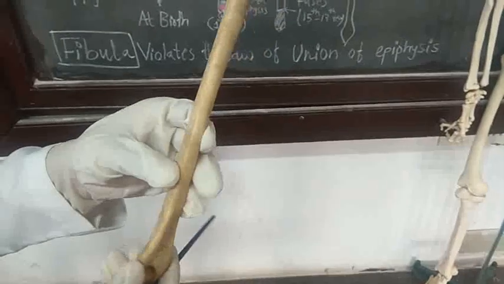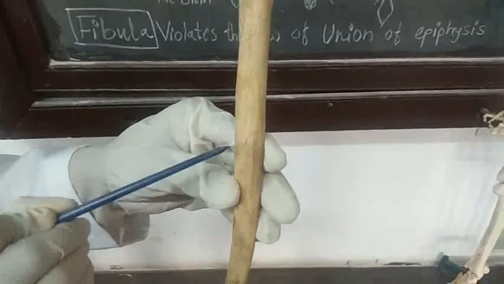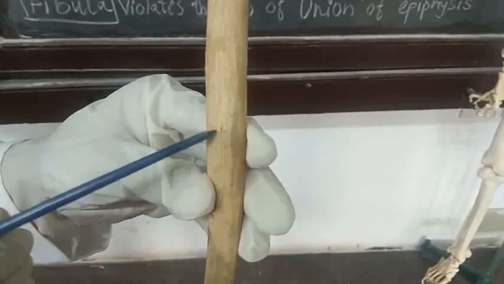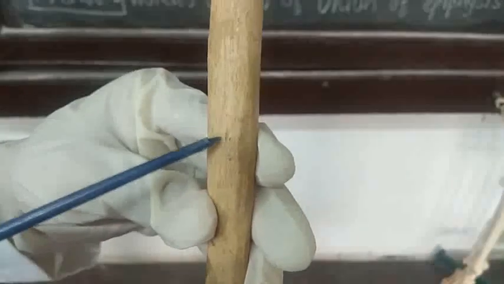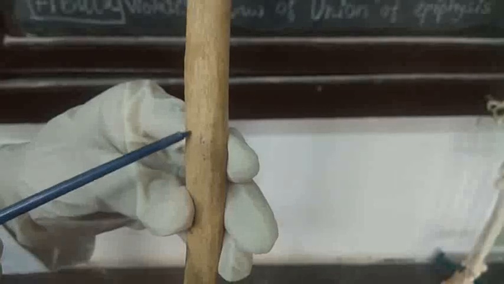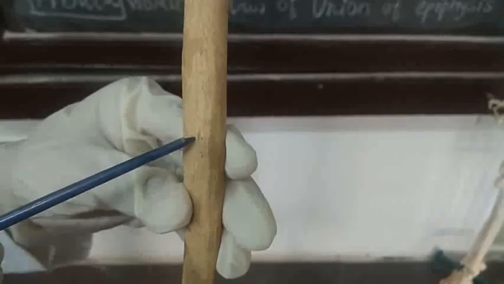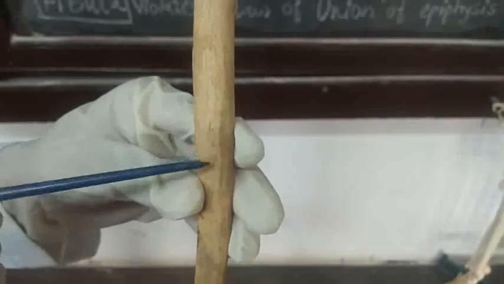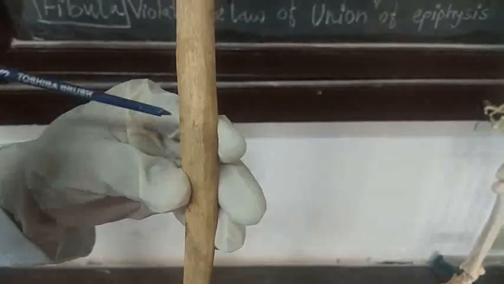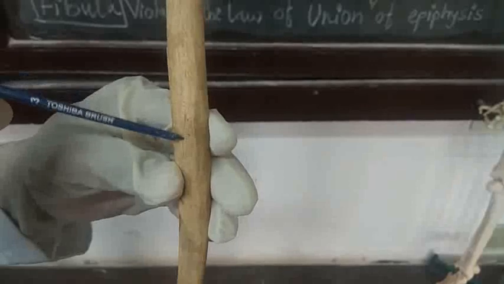So, this is the humerus bone. You can see this is the nutrient foramen which conveys nutrient vessels to the bone. This nutrient foramen is situated at the middle of the shaft of the bone. So, seeing the direction of the nutrient foramen, always the growing end is situated against the direction of the nutrient foramen.